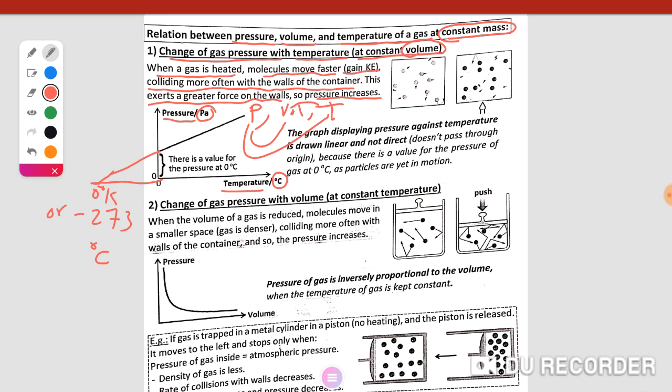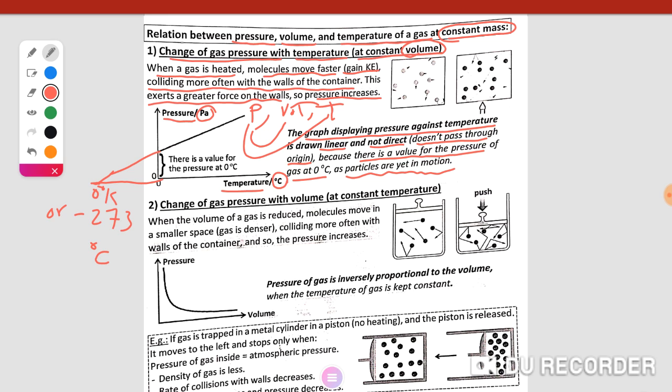This graph displaying pressure against temperature is drawn linear, but in the experiment it does not pass through the origin, because there is a value for pressure at 0 as the particles are in a state of motion.